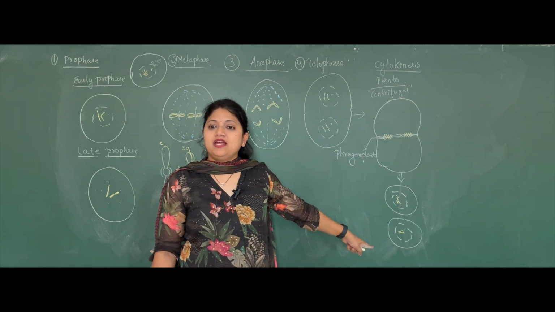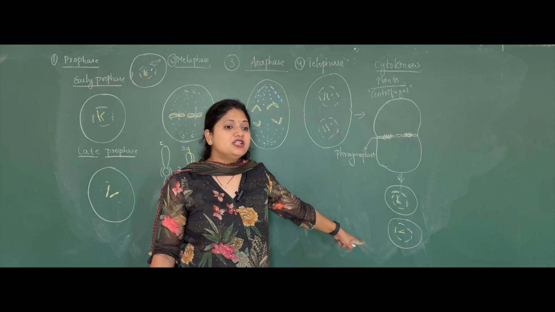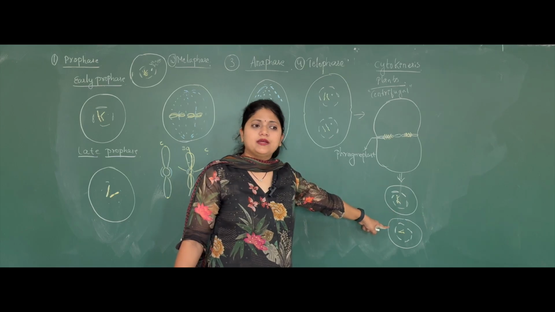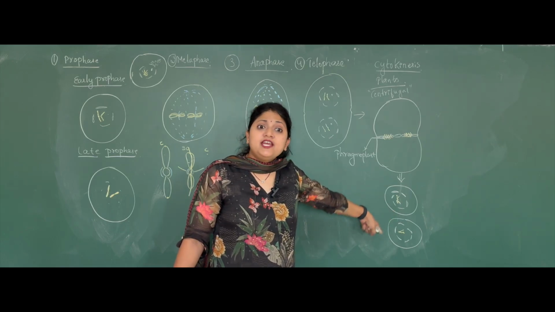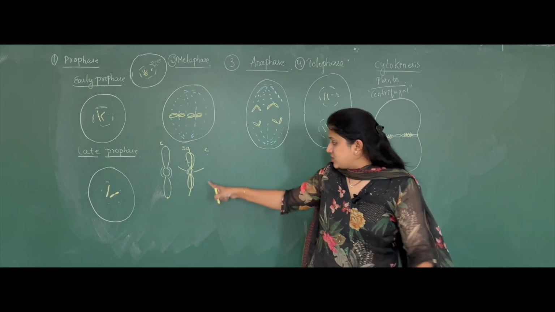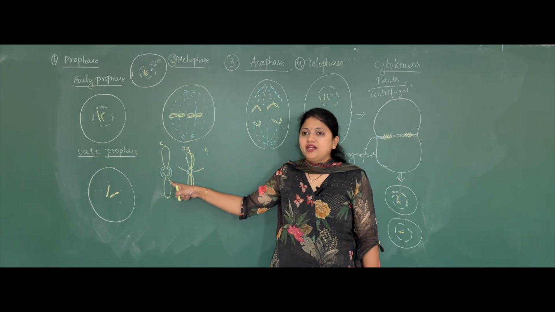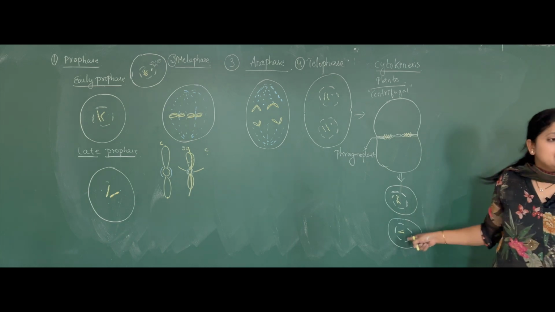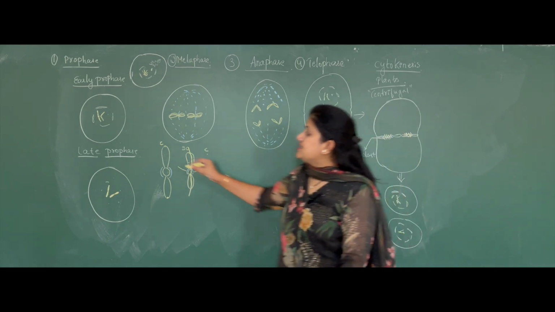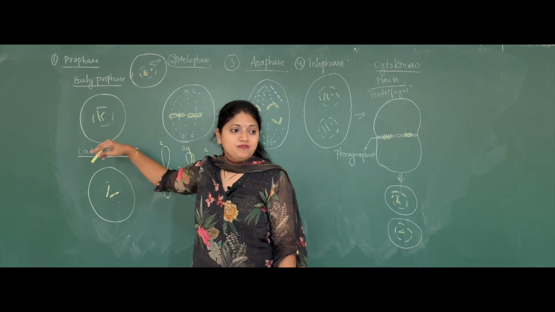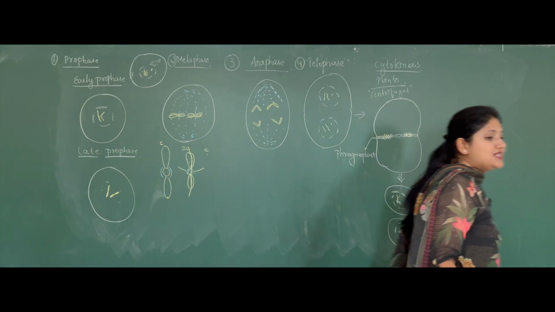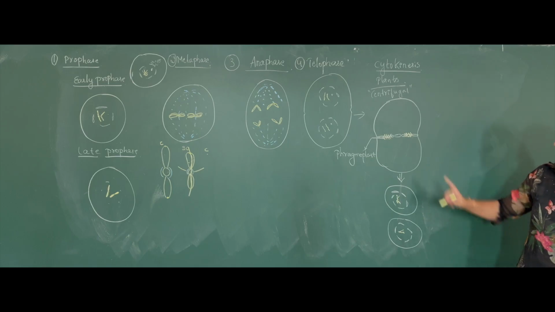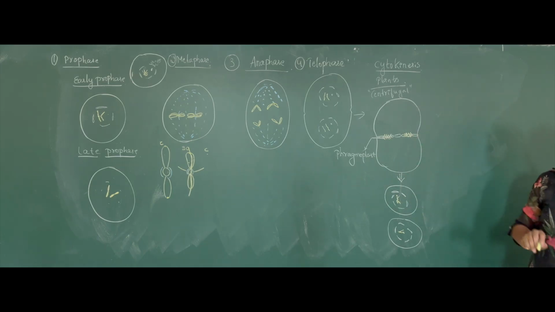How many chromosomes or how much chromatin material can be seen here? Is it C or 2C? It is C. Where is 2C? Do you see 2C anywhere? Do you see this structure? This structure is decondensed into chromatin. So it is now C. Only two chromosomes. Where did we start earlier? We had started from the two chromosomes only. Again we have the same two chromosomes here. Hence we call it the equational cell division. So this is the cytokinesis in case of the plants.